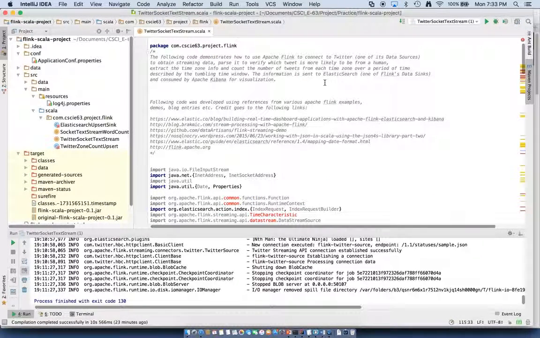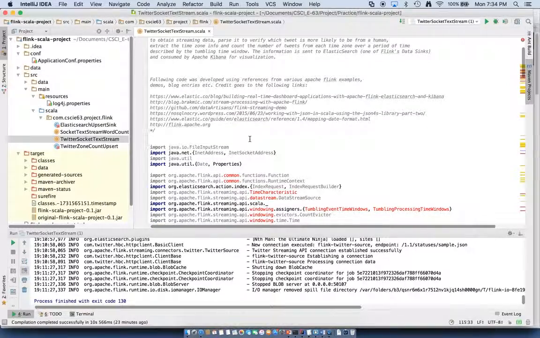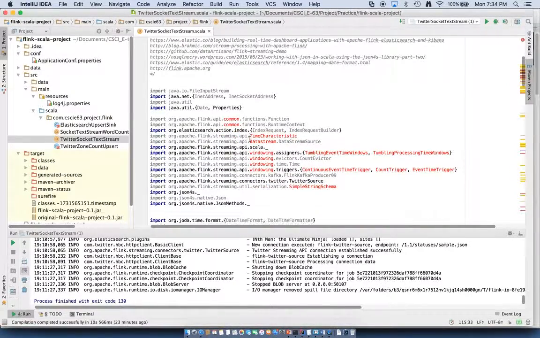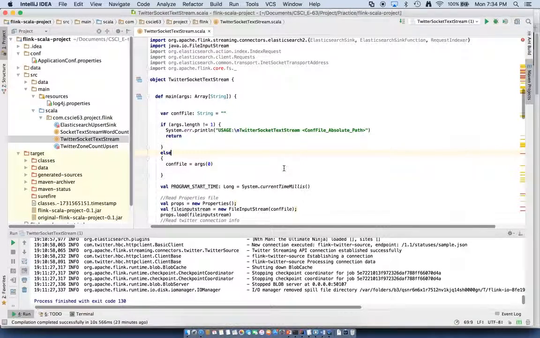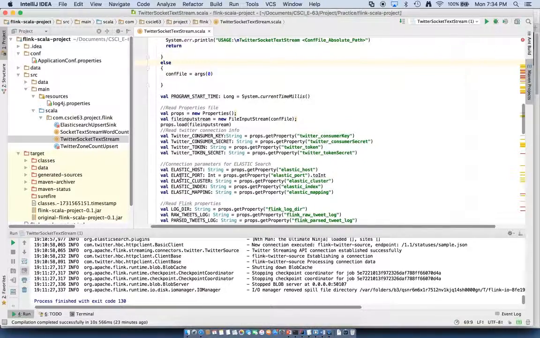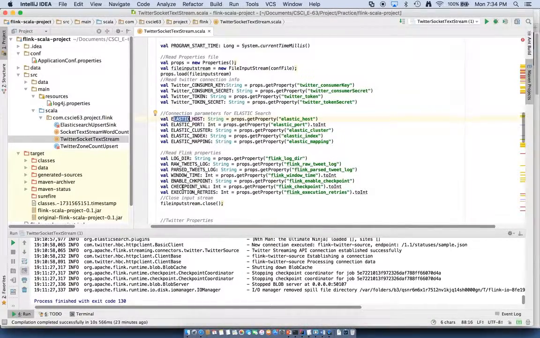We will now move on to discussing the code. The core application is entirely written in Scala and is present in this one simple Scala script file here. The application expects a parameter which provides it the absolute path for the configuration file, which includes details about connecting to Twitter and various other parameters that Flink would need, such as the elastic host name, elastic port, cluster, index, as well as whether logging is enabled and where these logs would be submitted to.